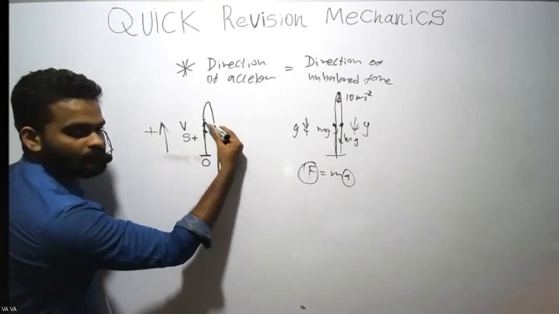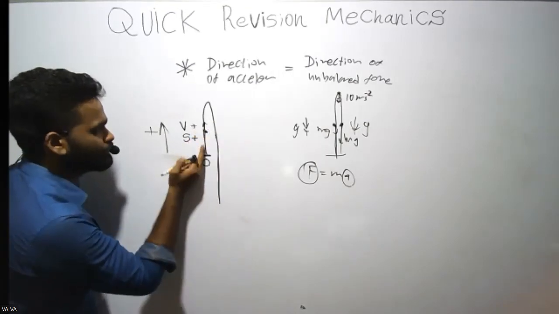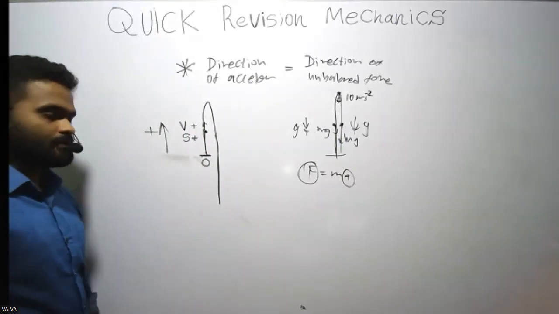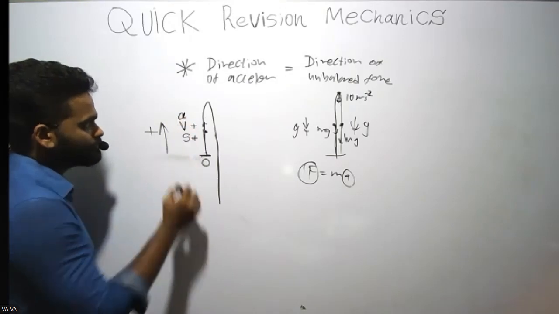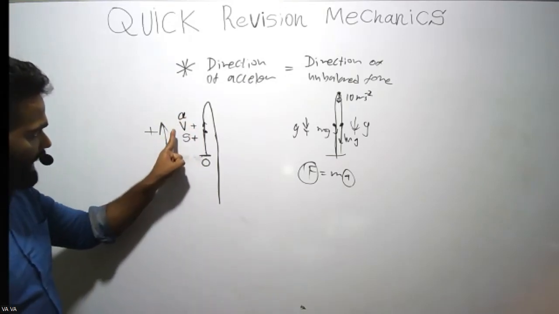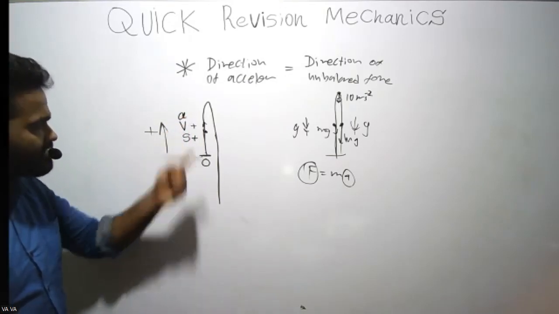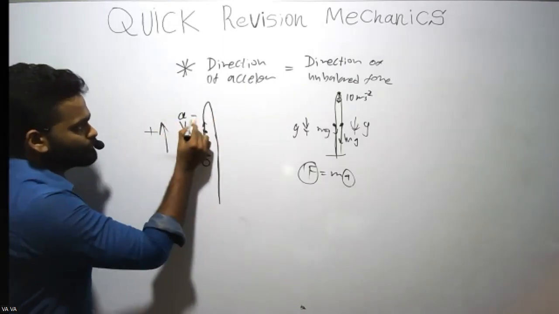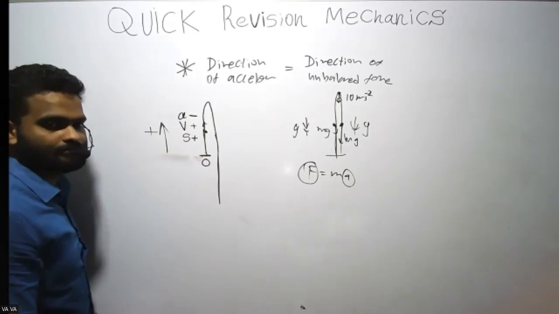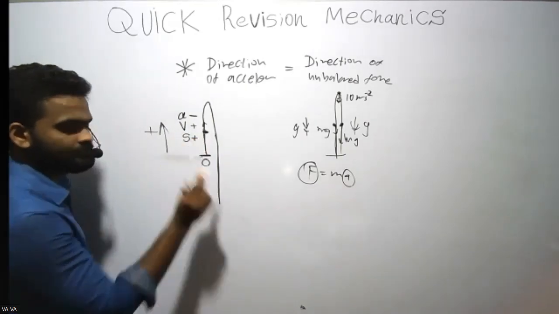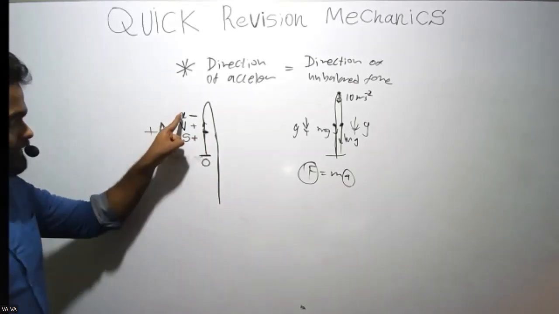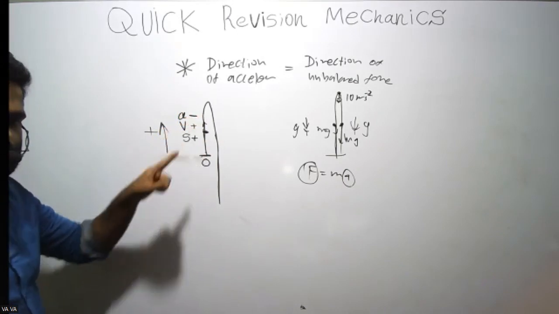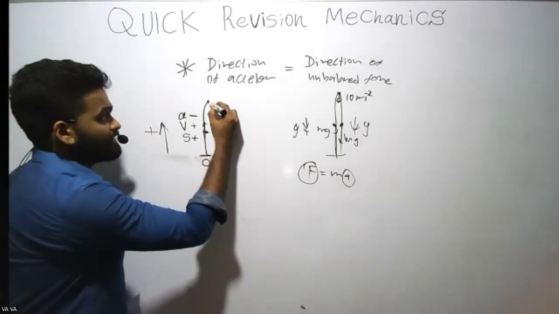It is moving upwards, so the velocity also is in the positive direction. Then what about acceleration? Acceleration is downwards, and the positive direction is upwards, so the acceleration is minus here. That's why you need to think of acceleration in terms of force. Force is still downwards.